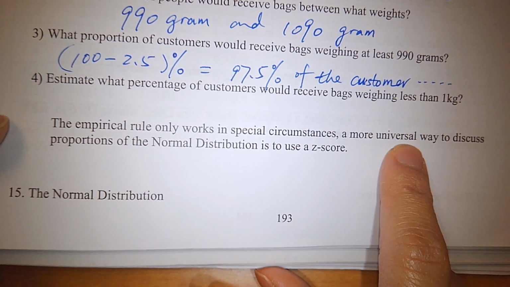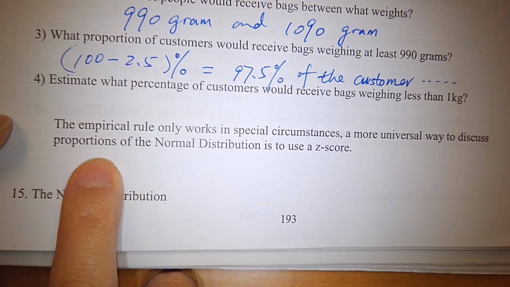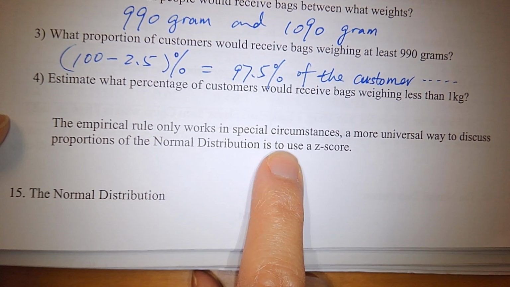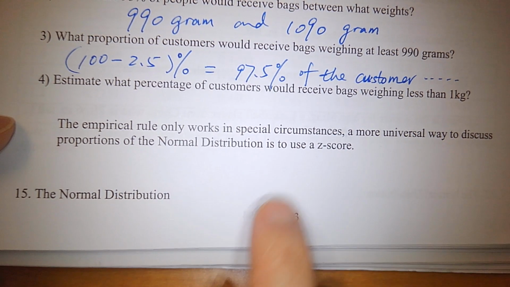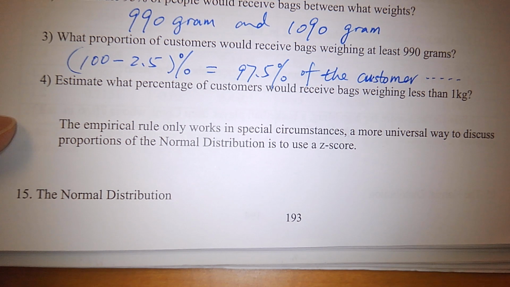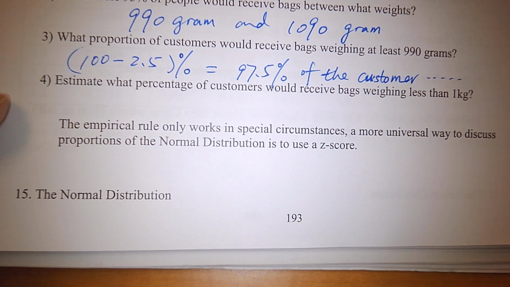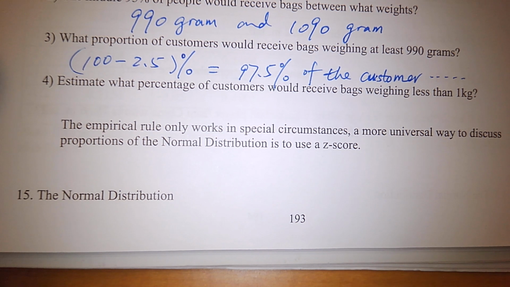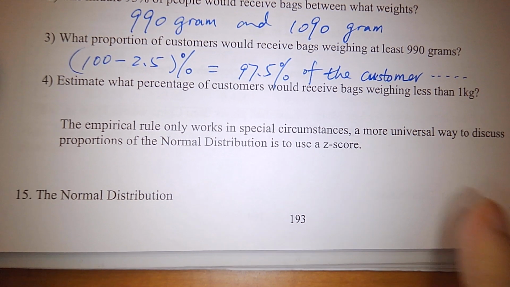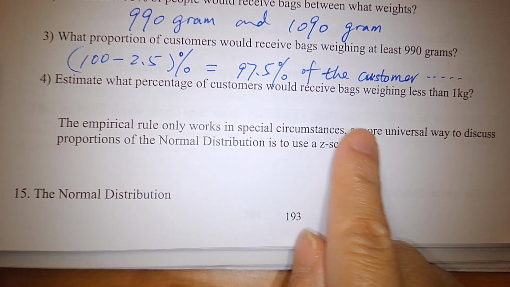A more universal way to discuss the proportion of a normal distribution is to use the z-score. Okay, so in section 15, the first part is the normal distribution, the 68, 95, 99.7 rule. The second part we talk about the z-score.